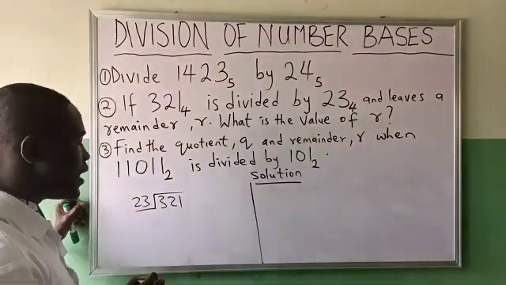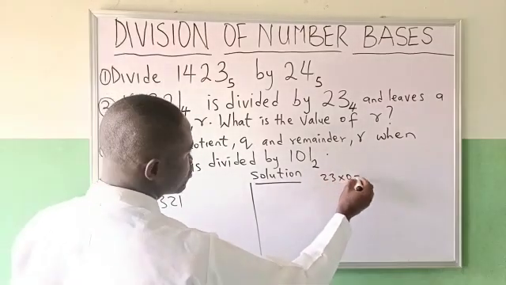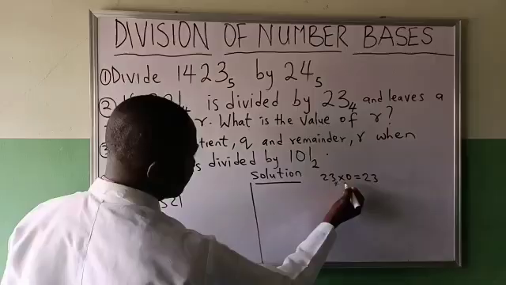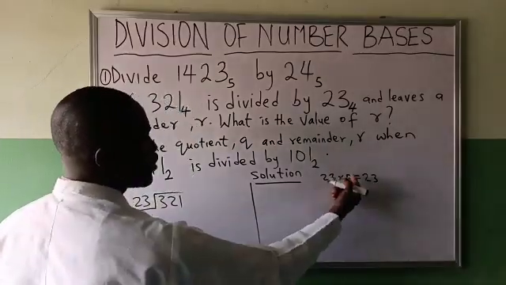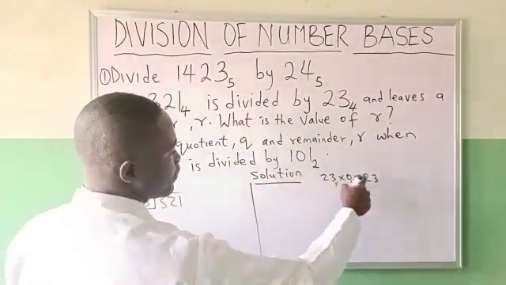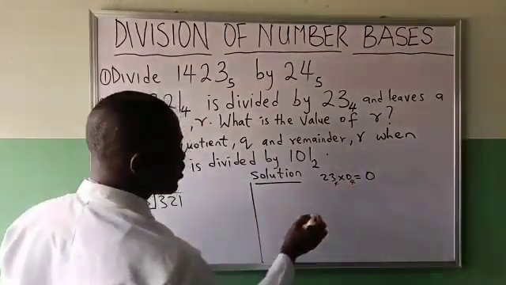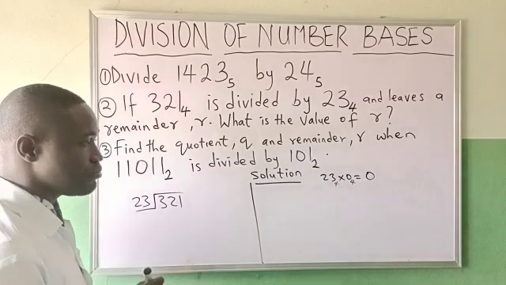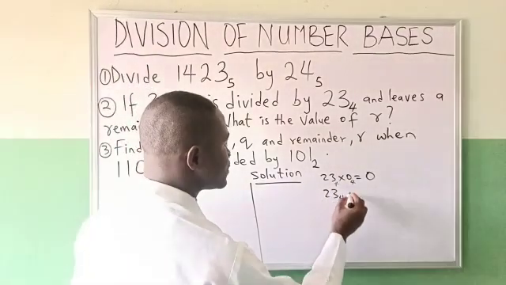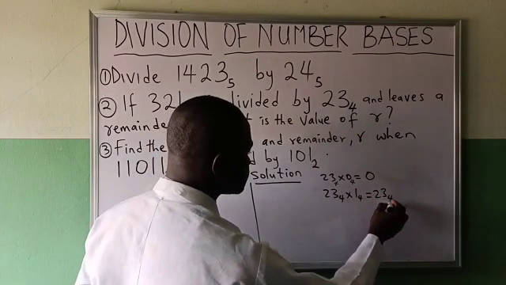So what we do here is you come again. 23 times 0 is what? Both are in base 4. 0 in base 4 is the same thing as 0. So 0 times 23 in base 4 is 0, please, because 0 times anything is 0. Please note it. Then 23 in base 4 times 1 in base 4 will be giving me 23 in base 4.